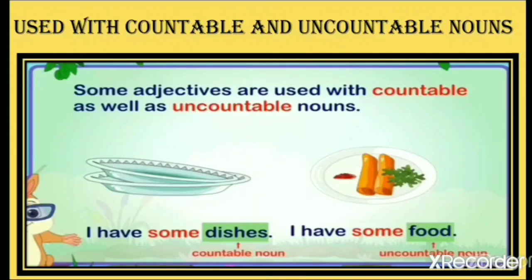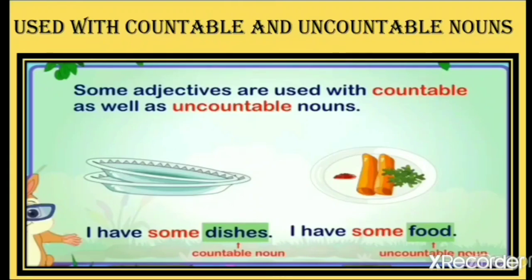So this is a countable noun, because we can easily say there are two dishes lying here. The sentence is: I have some dishes. The word some is used before countable nouns. Countable means where we can count the numbers, we can give numbering to it. So, I have some dishes.